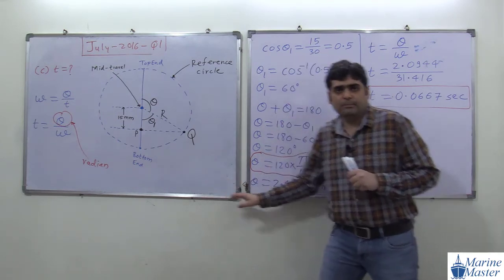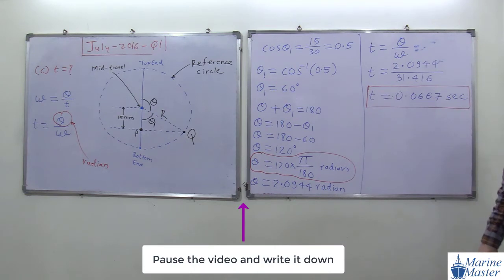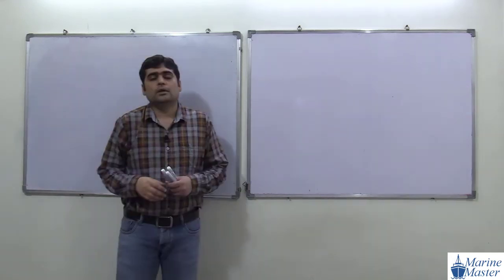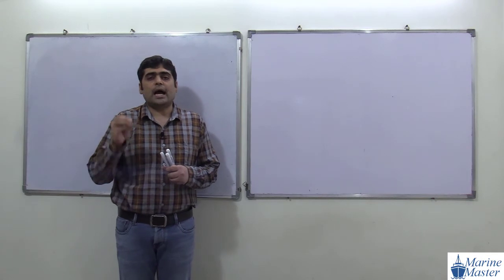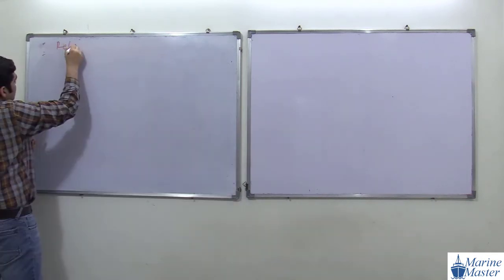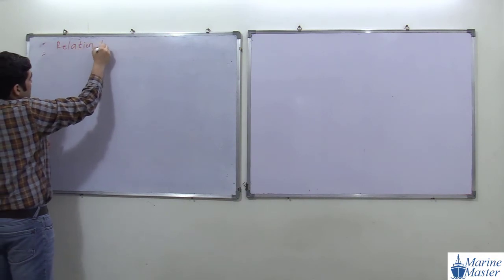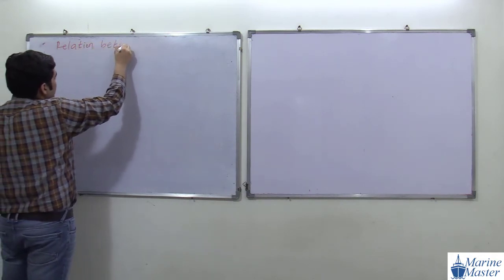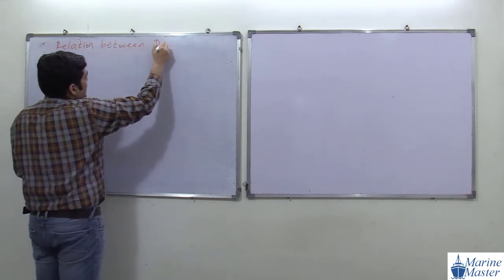Please everyone complete this point. Now we are going to see how to convert degree to radian and radian to degree: the relation between degree and radian.